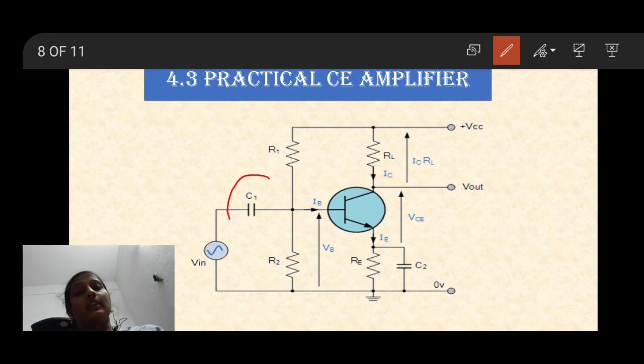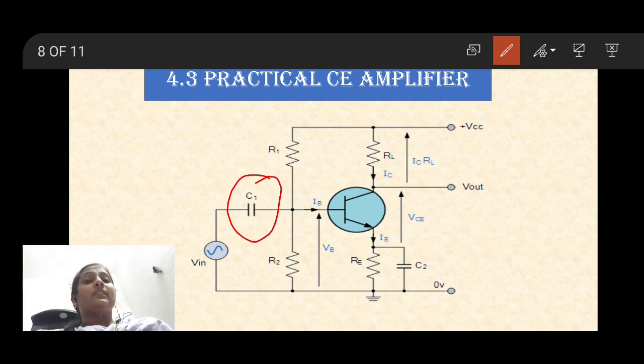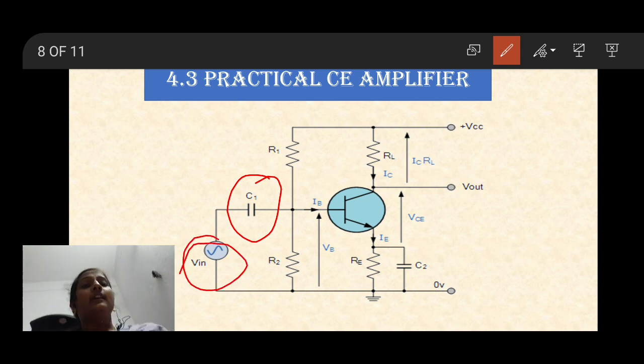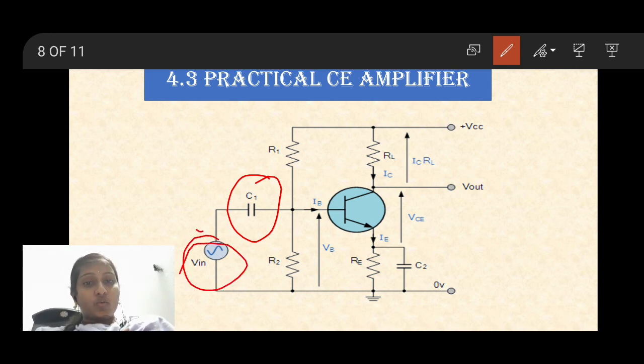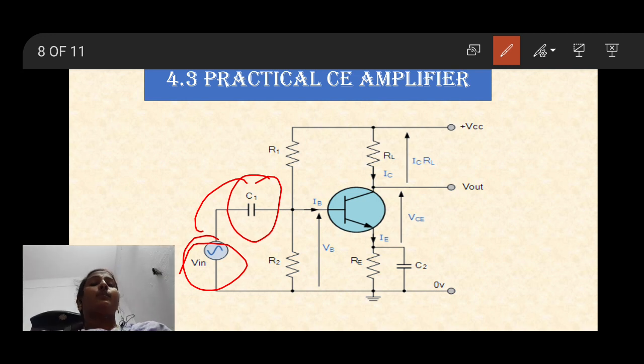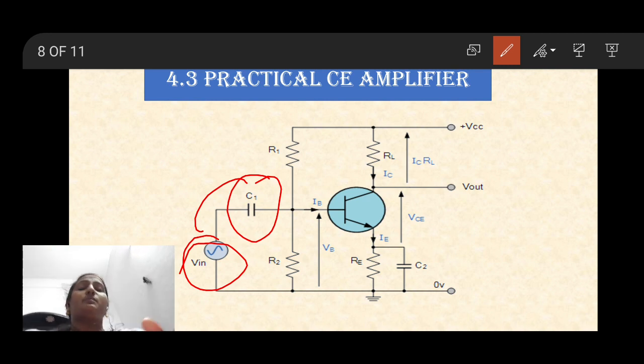What is the main intention of the input capacitor? It will isolate the base of the transistor from the input signal, and allow only the AC signal while blocking the DC signal, to get an efficient output. If DC is present, then the output or the gain would be reduced. To avoid that, the input capacitor C1 is used.